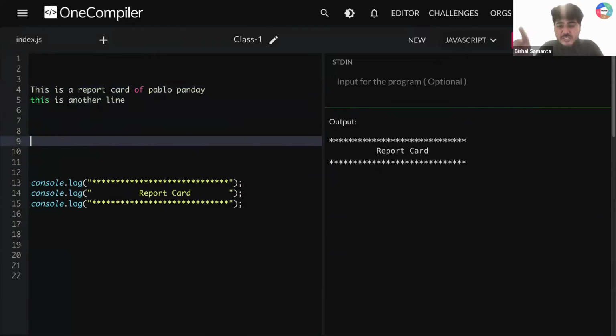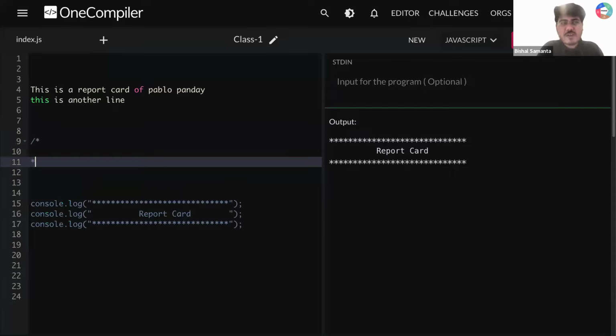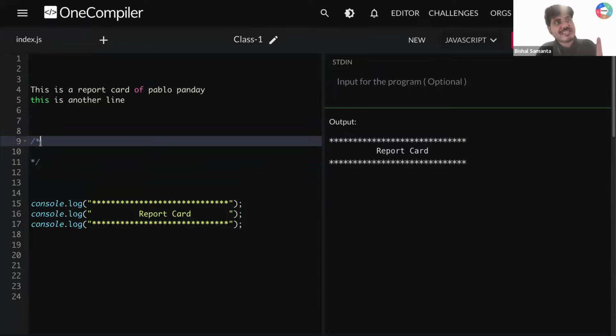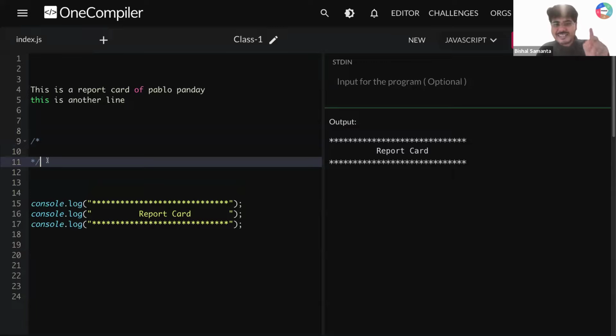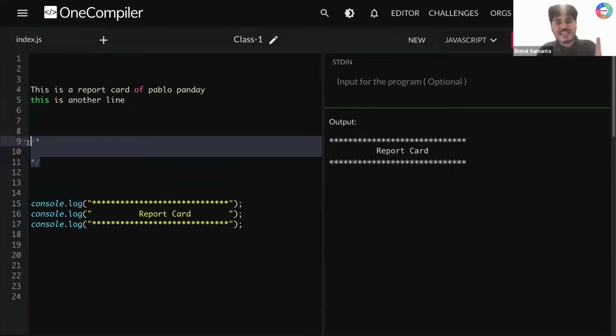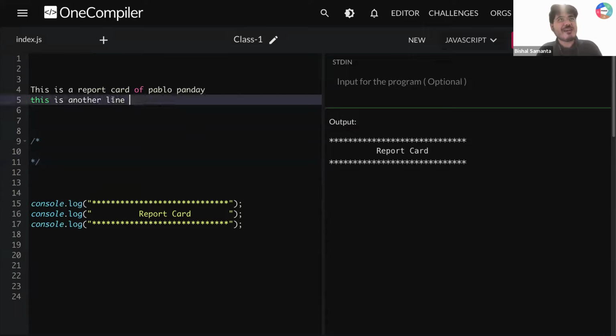Now there is one more way you can write a comment in JavaScript, which is called a multi-line comment. In that case you can use one slash and then one star. After that, one star and one slash. Can you all type this? Slash star, star slash. Now in between, whatever you write will be ignored.